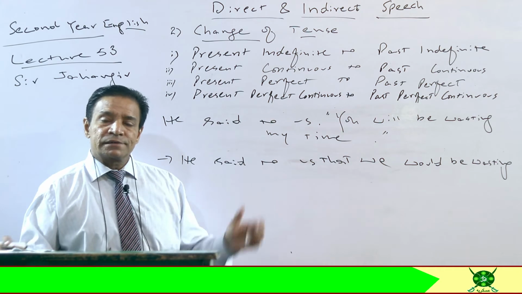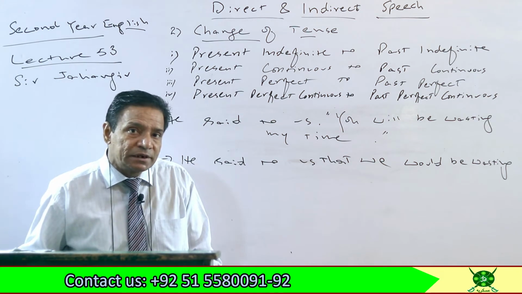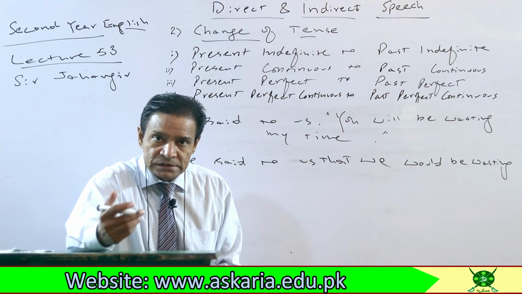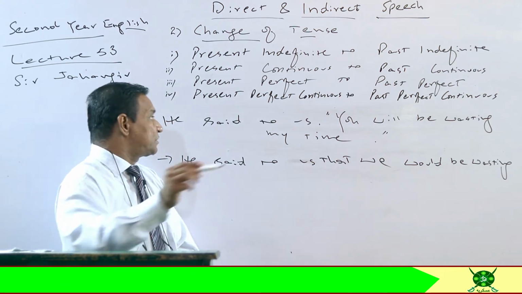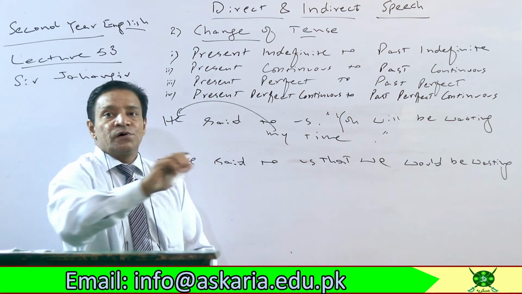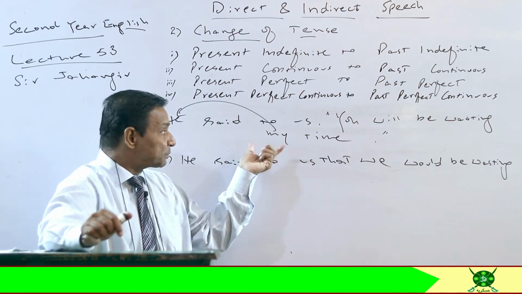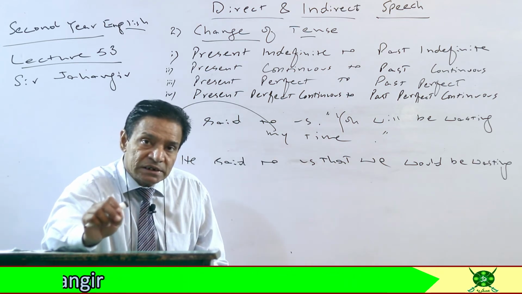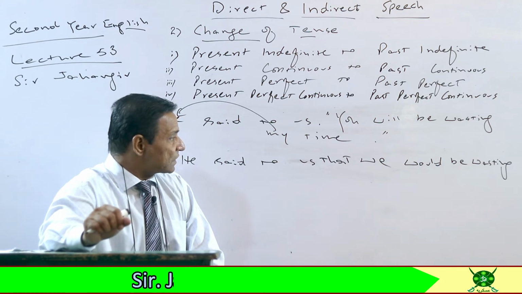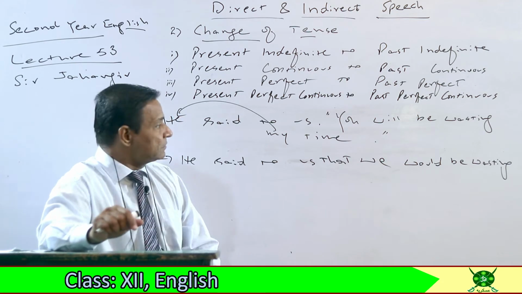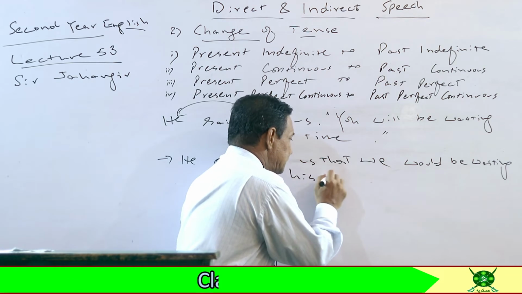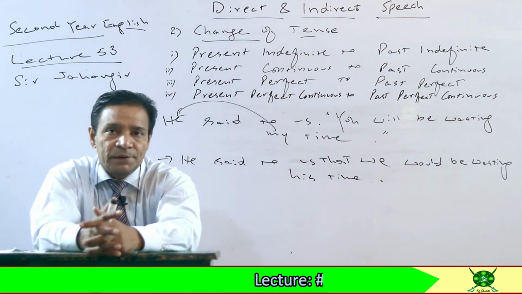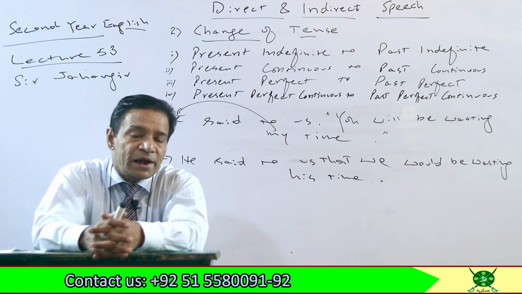Now my is also a pronoun, and it will be changed. My is first person possessive case, and first person pronouns are changed according to the subject of reporting speech. My is possessive case, and what is the possessive case of he? The possessive case of he is his. So he said to us that we would be wasting his time. We would be wasting his time. So you're looking at two pronouns which we changed.